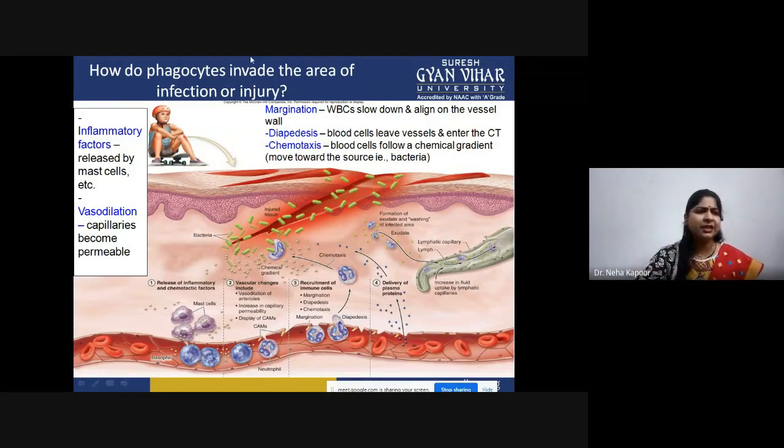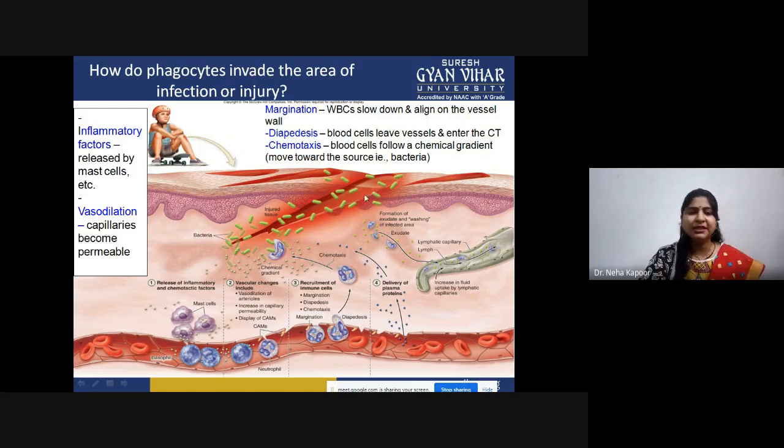As you can see here, an athlete is sitting and the knee is injured. If you enlarge this section, you will see a structure like this. This is the injured part, and these green rods are bacteria that are trying to enter inside the tissue, inside the skin, because of the breached skin from the injury.